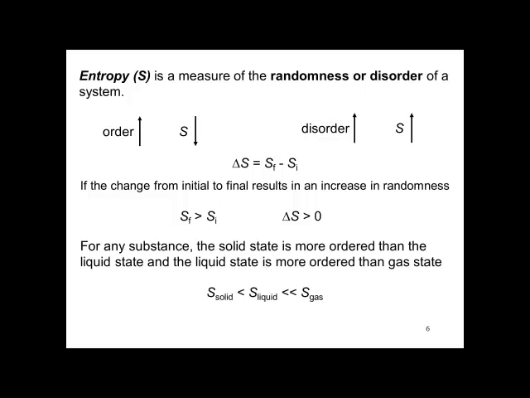For any substance, the solid state is more ordered than the liquid state, and the liquid state is more ordered than the gaseous state. So a solid has less entropy than a liquid, which has much less entropy than a gas. The conversion of solid water into liquid water, melting ice, has a delta H that is positive. Delta S is positive, that is.